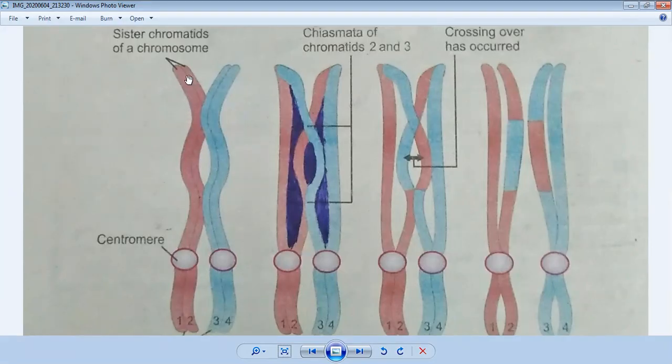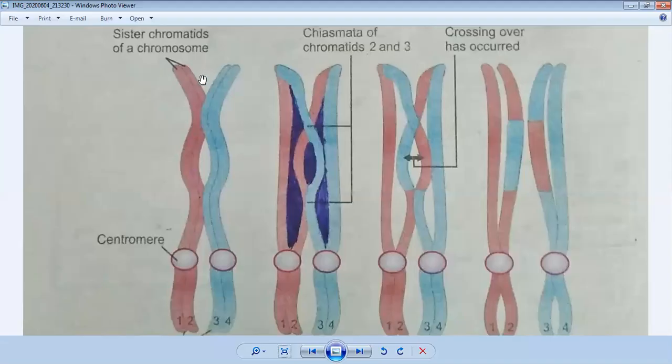And you can also see they all have sister chromatids. Pink has one and two, and blue has three and four. These are four sister chromatids joined in the pair of homologous chromosomes. Now the next point is that each pair of homologous chromosomes is said to be a bivalent. Each bivalent has four chromatids, so it may also be called a tetrad. I have told you one, two, three and four, so they are called a tetrad.